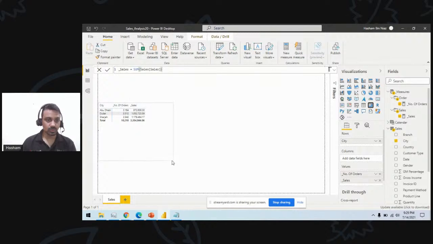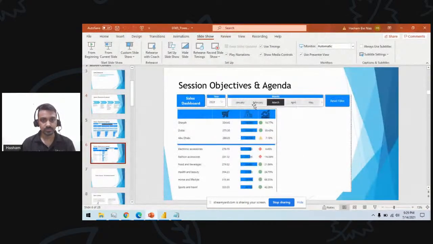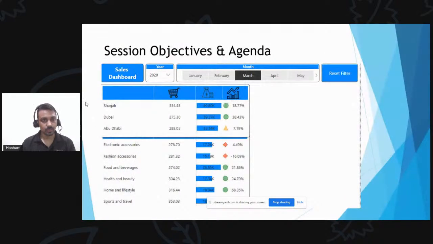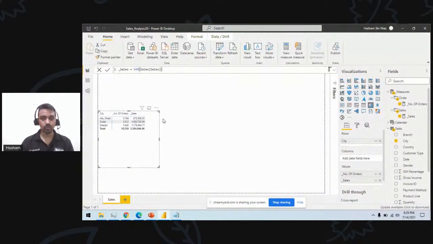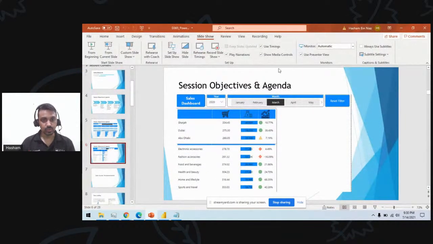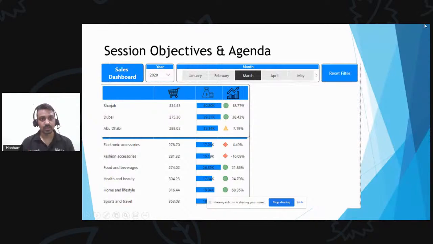So we almost created a chart, but how about if we want something like this? We want to have something like this, where I can have this much. So how do we beautify it, right? Although both these charts use the same data, how do we go about this? If I'm here, I want to showcase something similar. So how do I revamp this visual to the one which is shown in the PowerPoint slide?